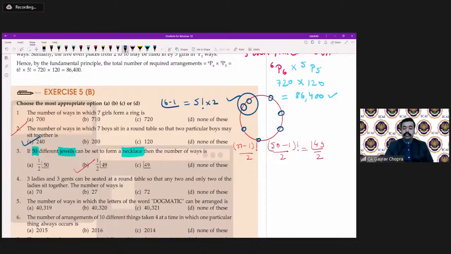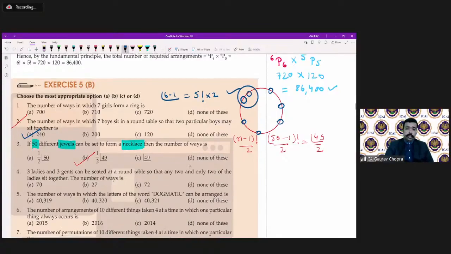So whenever there is a group and it is possible to arrange them, then we have to arrange them. And since there are two persons, we can arrange them in factorial 2 ways. That is why the correct answer is 120 multiplied by 2, which is 240.